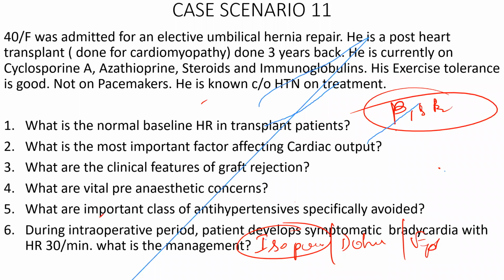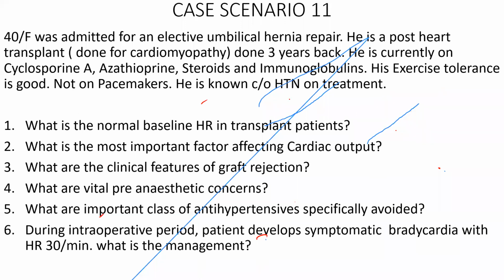Don't give acetylcholine. All parasympathetic drugs will not work. All parasympatholytics like atropine and neostigmine will not work in this patient. Similarly, sympathetic reflexes like carotid sinus massage, Valsalva maneuver, intubation response, and laryngoscopic response are completely absent in this type of patient because of the denervated heart.